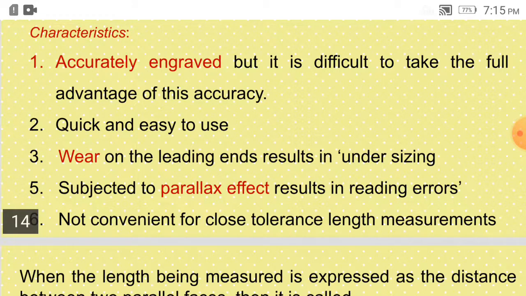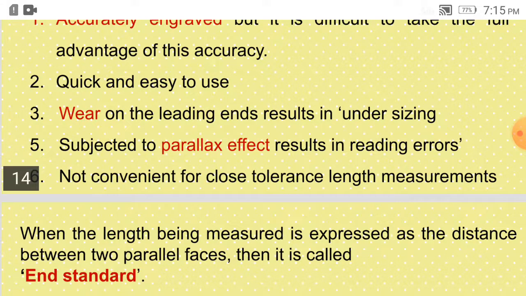Undersizing. Then subject to parallax error or effect, म्हणजे आपण जेव्हा रीडिंग घेतो डोळे एखाद्या वेळेस आपल्याला ते रीडिंग घेताना एरर येऊ शकतं. So not convenient for close tolerance length measurements. So if tolerances are given in millimeters, then it can be very difficult to have a perfectly accurate reading with the meter or that particular line standard.